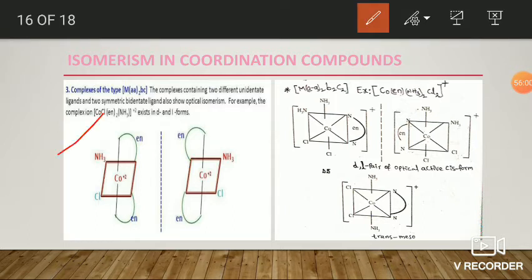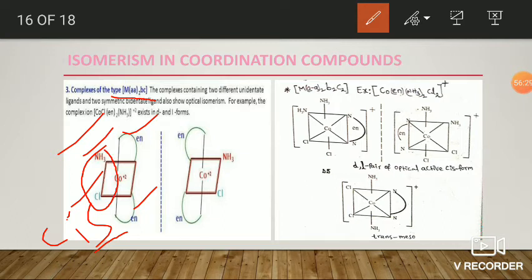example. Here the first picture is an example for the M(AA)2BC type. Here AA means a symmetrical bidentate ligand, for example ethylenediamine. B and C mean the ammonia and chloride ligands. Here also only the cis form shows optical activity. Here these are side by side: cis, and its mirror image is this one. If you take trans, it is optically inactive because